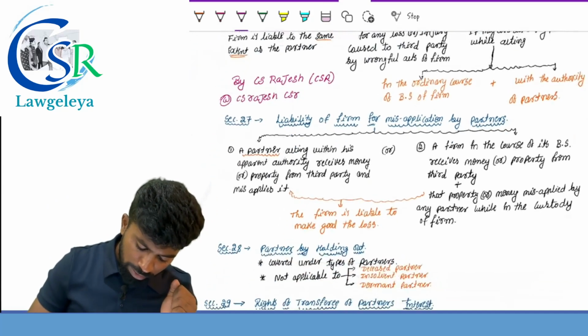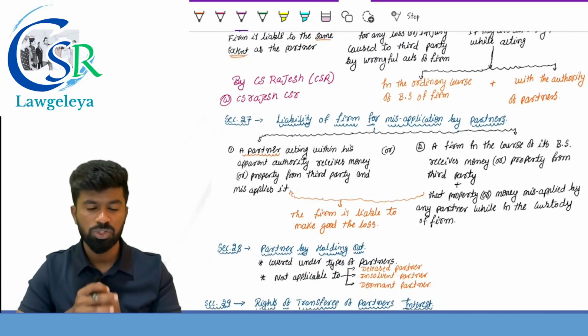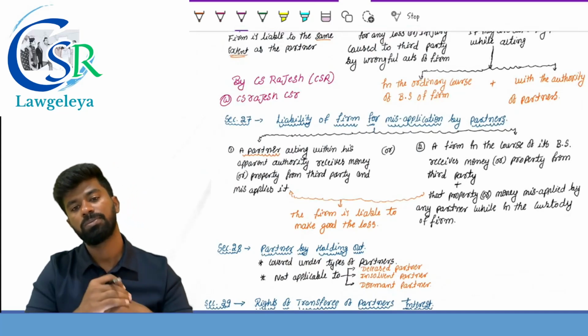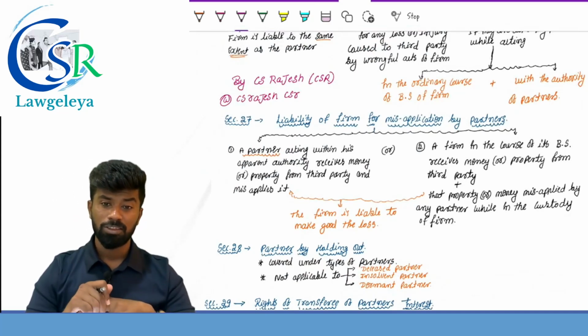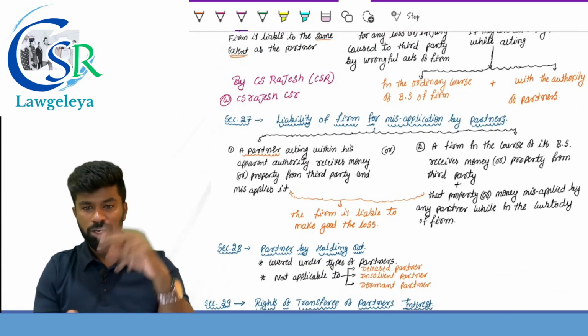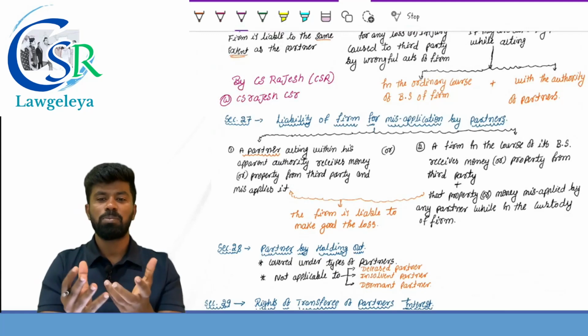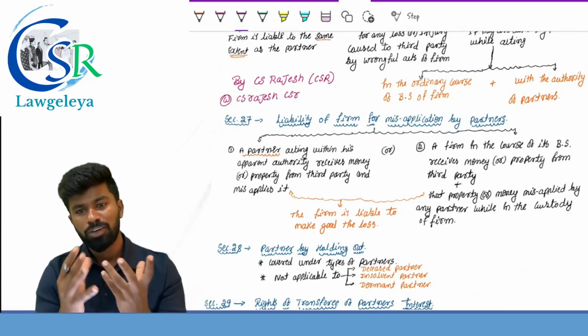Next one, section 27 is most important. I expect ICA to ask questions based on section number 27. Liability of the firm for misapplication by partner. There are two provisions here. Simple. What is misapplication? Misappropriation or conversion of property.